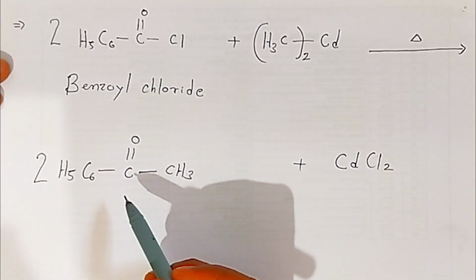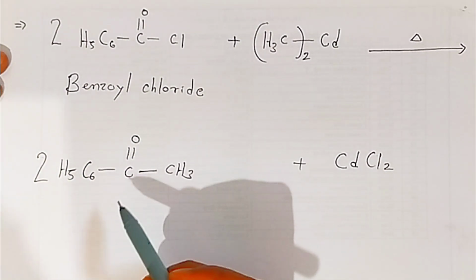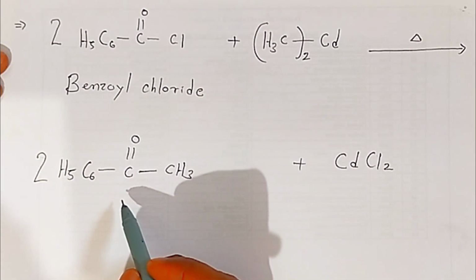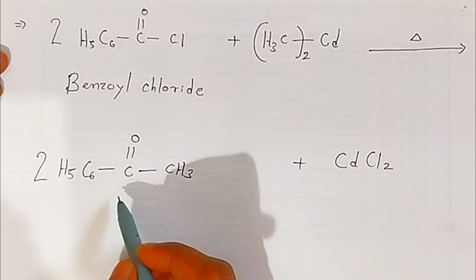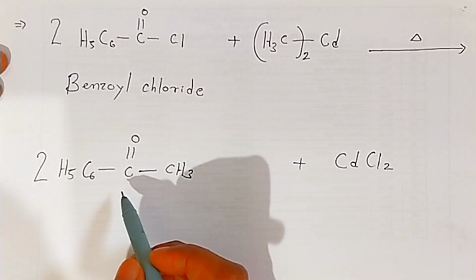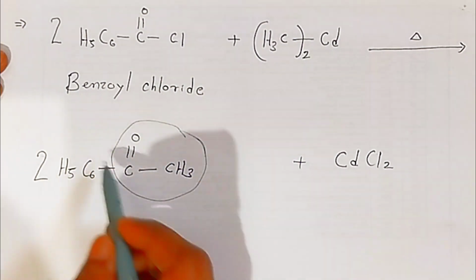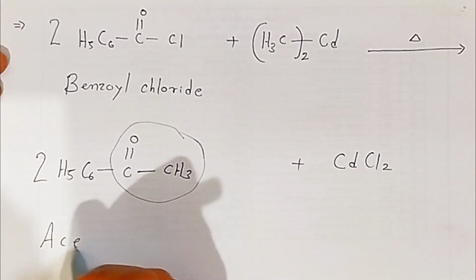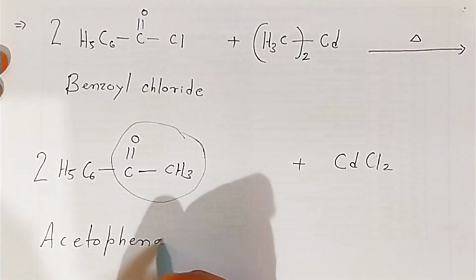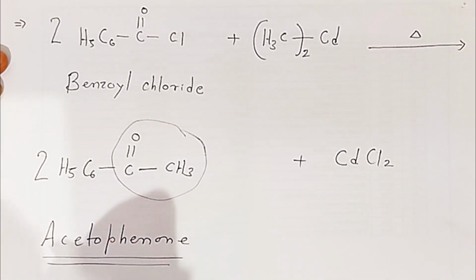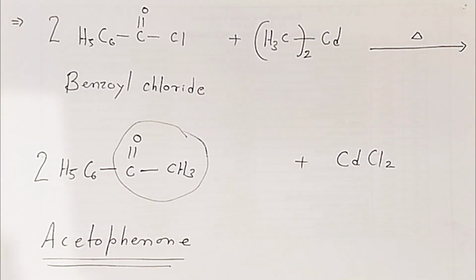So this way students you have to balance the reaction. This is the formation of aromatic ketone. What is the name of this ketone students? Here phenyl group is attached, so it is called as acetophenone. This is aceto and it is phenone, so it is called as acetophenone. Acetophenone is aromatic ketone students. Very important. This way students we have prepared the aromatic ketones also.